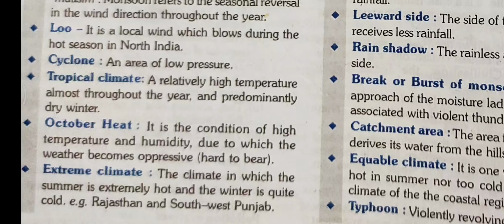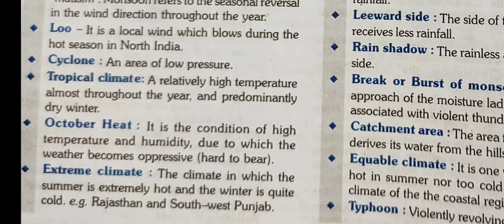Extreme climate means climate in which the summers are extremely hot and winters are quite cold. So if any place is having very hot summers and very cold winters, then we can say that place is having extreme type of climate. For example, Rajasthan and southwest Punjab, these are areas of extreme climate.